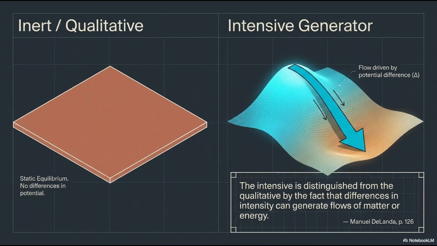Intensity is defined by the ability to generate change. While an inert, qualitative state sits at static equilibrium with no potential difference, an intensive generator creates a flow. As Manuel de Landa notes, it is the difference in intensity that drives the movement of matter and energy.